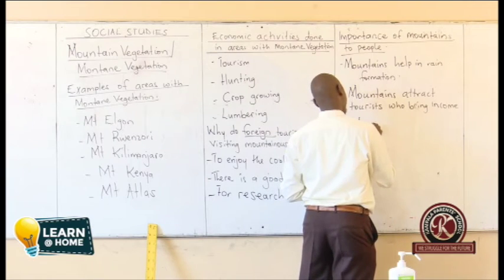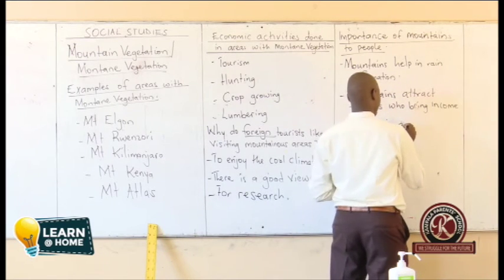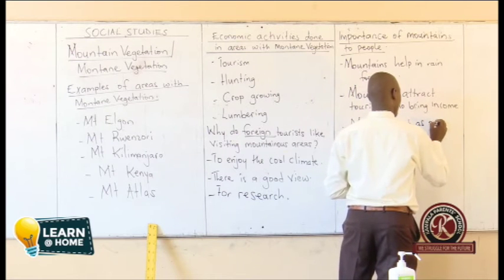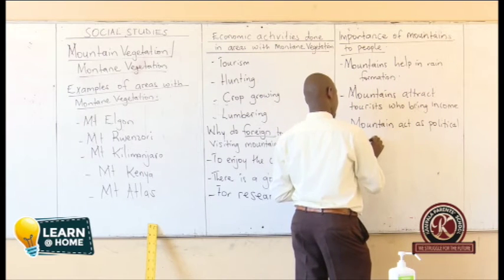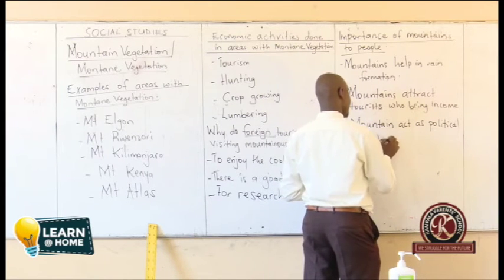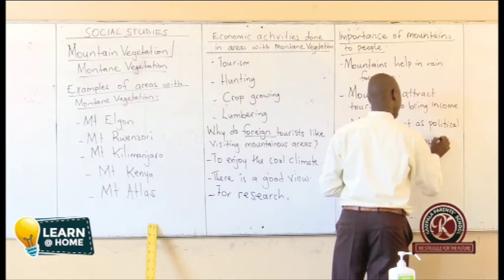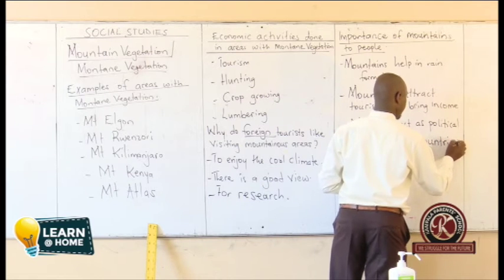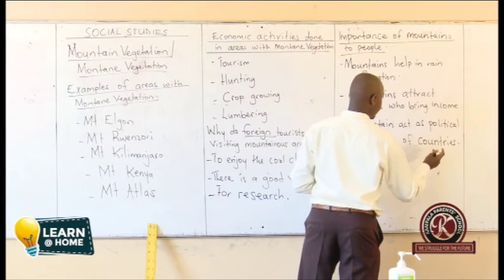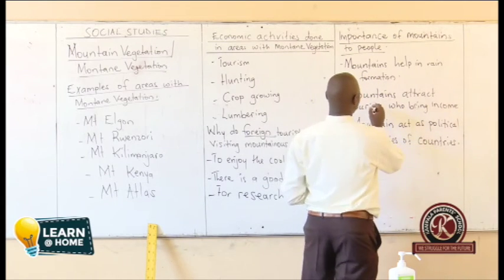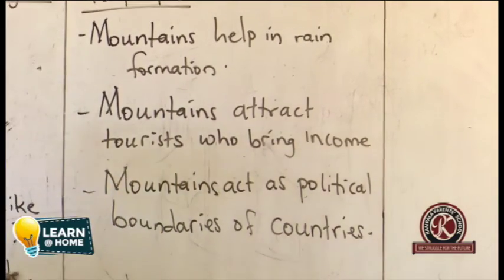Mountains act as political boundaries. Mountains act as political boundaries of countries. We are going to give examples of this. When you look, mountains act as political boundaries of countries.